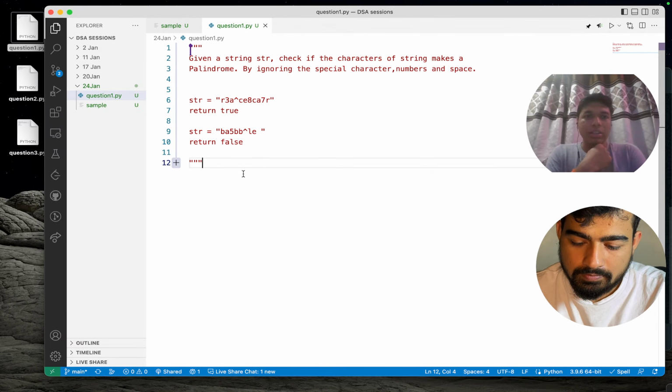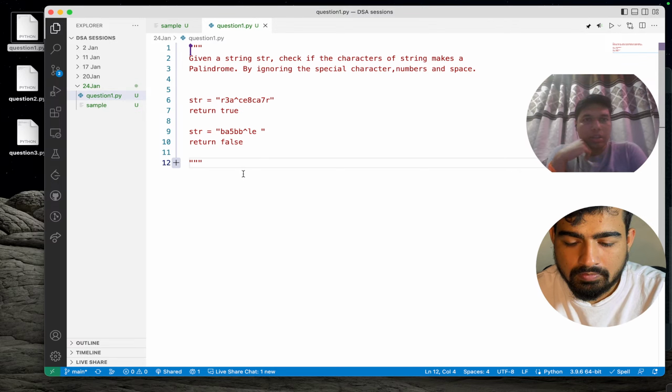The question is: given a string str, check if the characters of the string make a palindrome by ignoring special characters, numbers, and spaces. So basically we will have a string given, which will include numbers, alphabets, and a few special characters. Yes, and it includes spaces also.